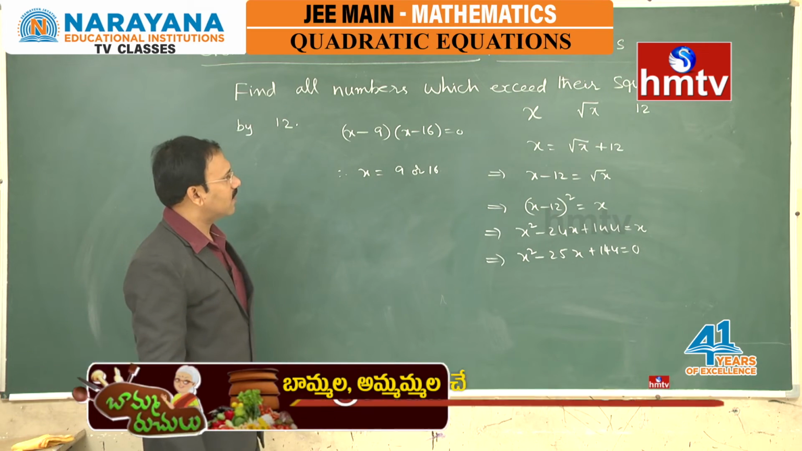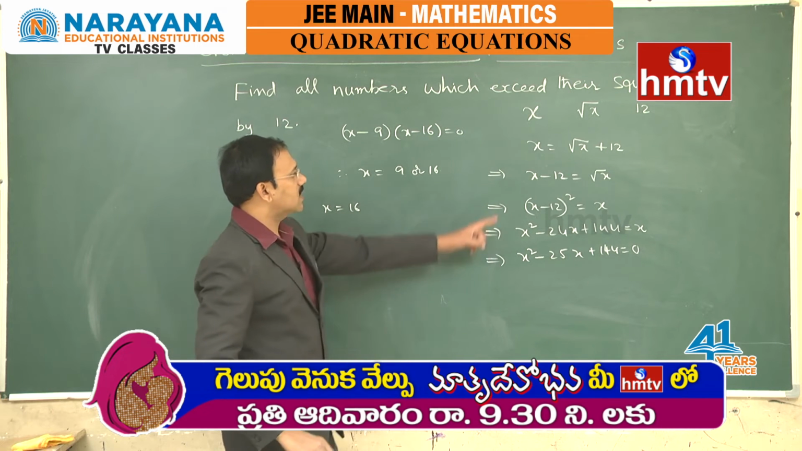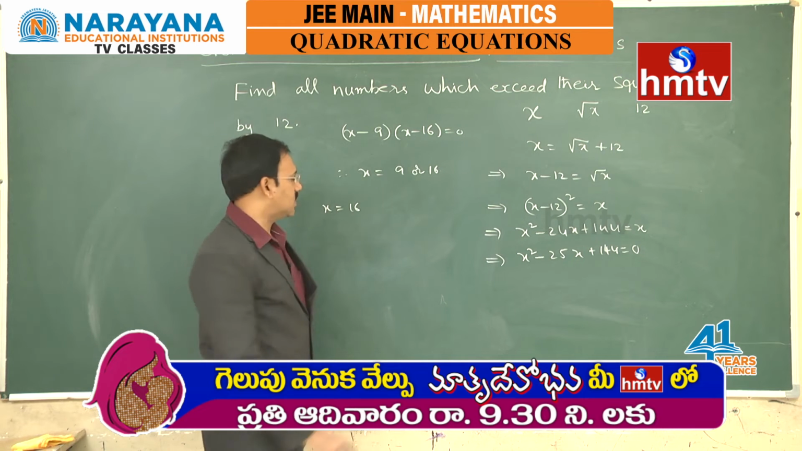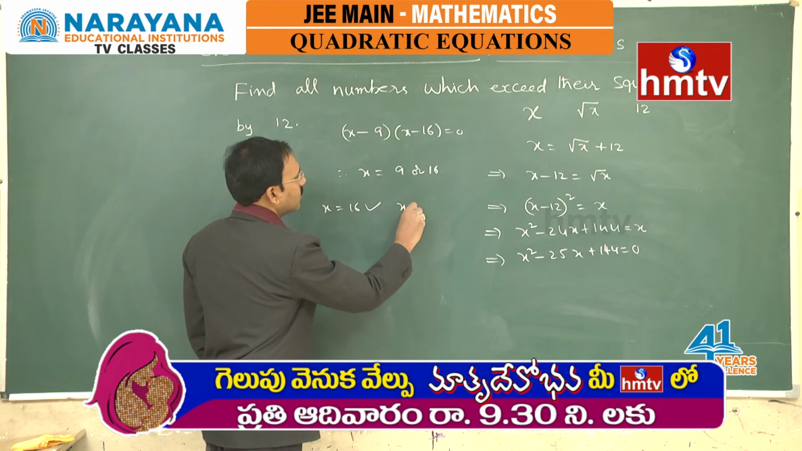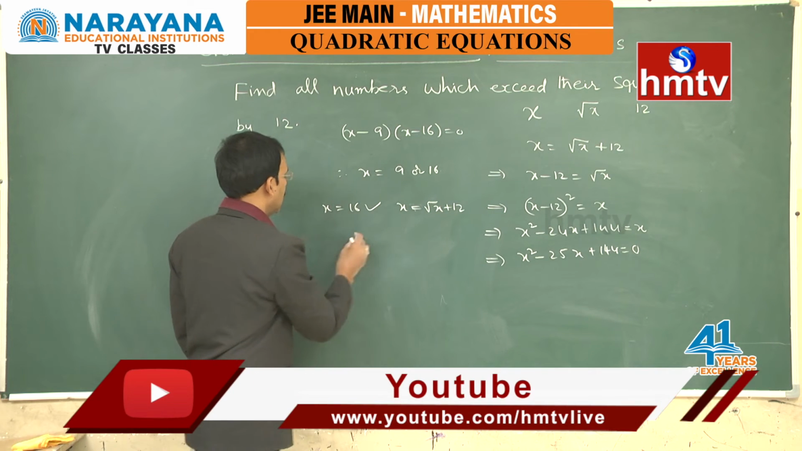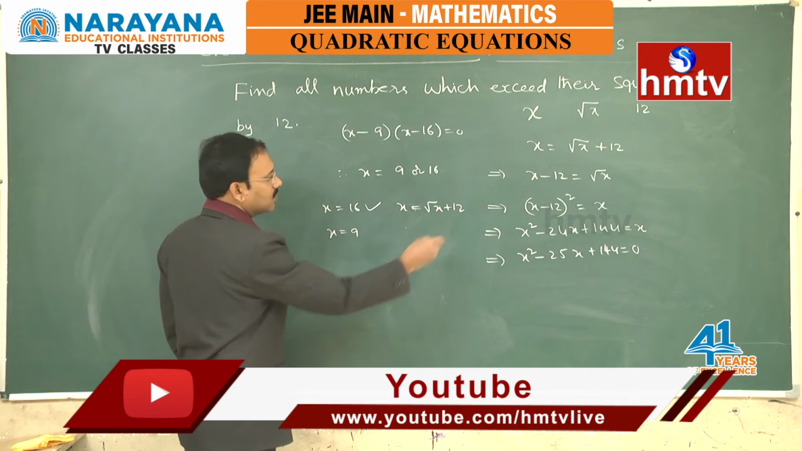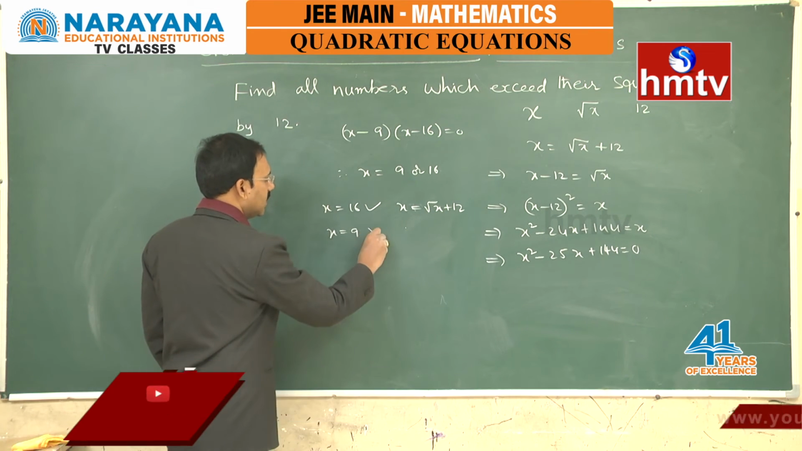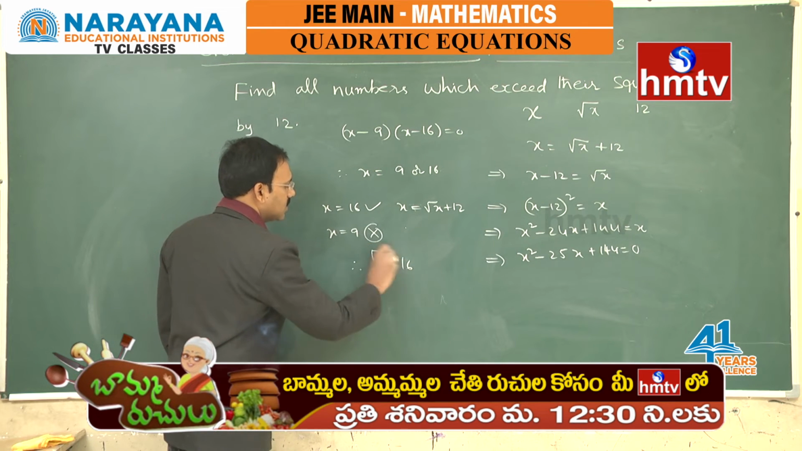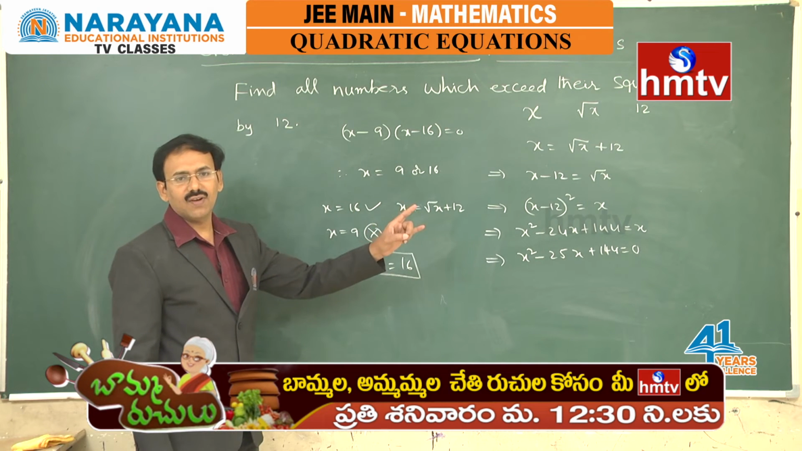Right. Let us check with the answers. Suppose x is 16, will it satisfy the given equation? 16 is equal to 4 plus 12. Yes, it satisfies. x is equal to root x plus 12. What about x is equal to 9? So, 9 is equal to 3 plus 12 is meaningless, it will not satisfy. Therefore, x is equal to 16 is the only number which satisfies our condition.